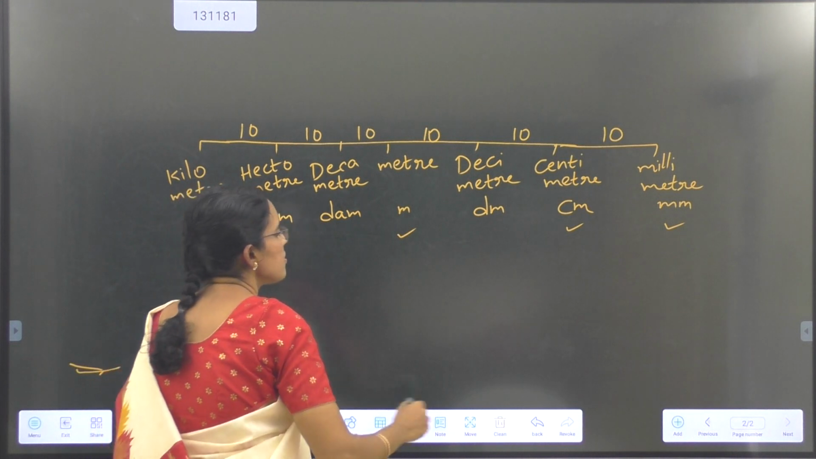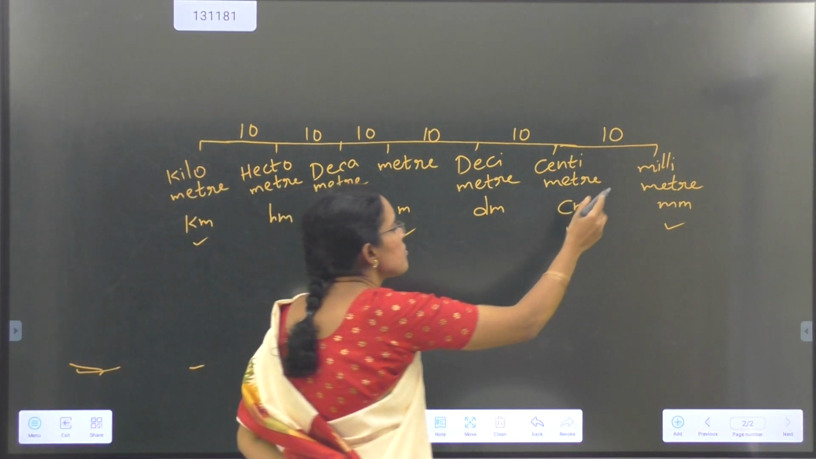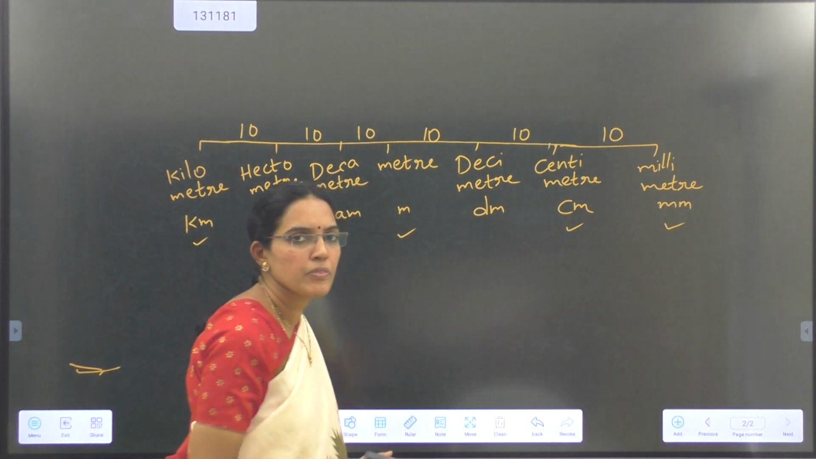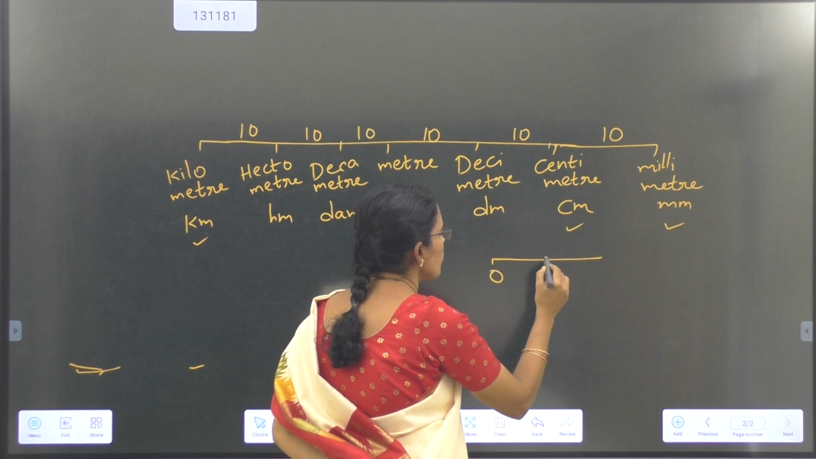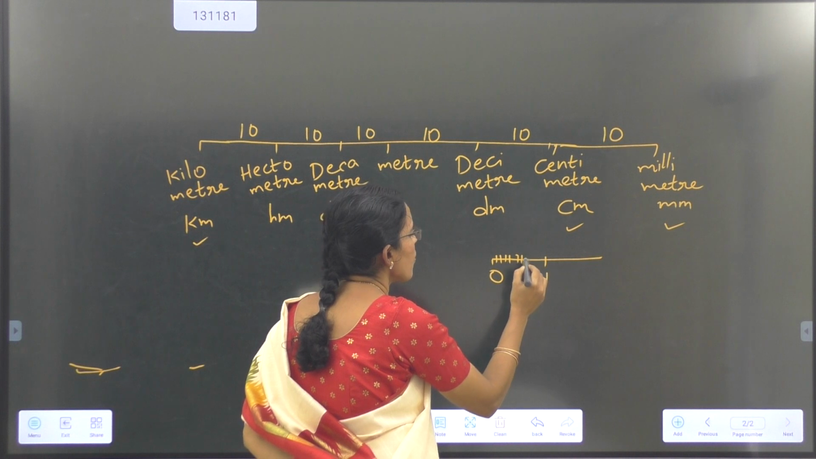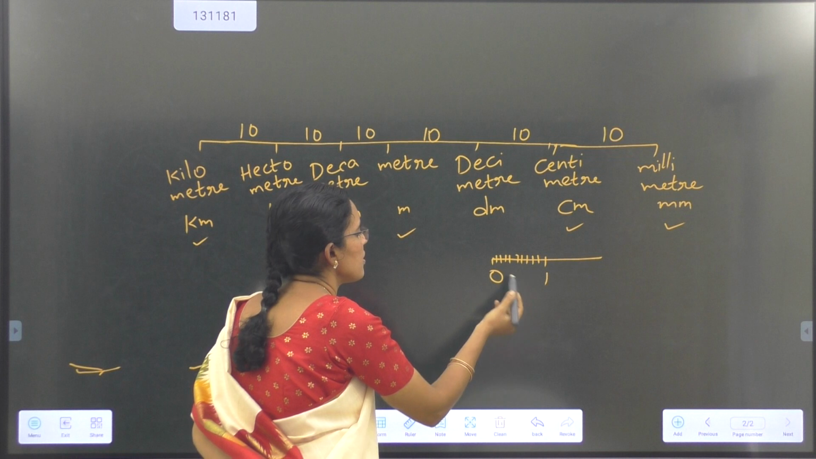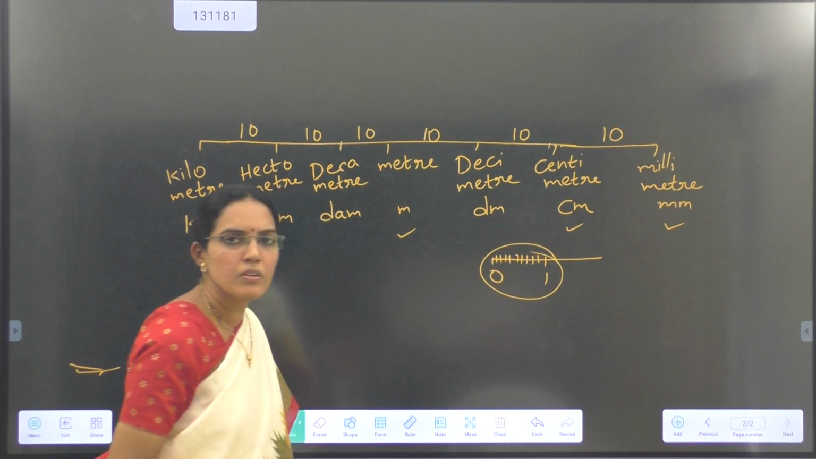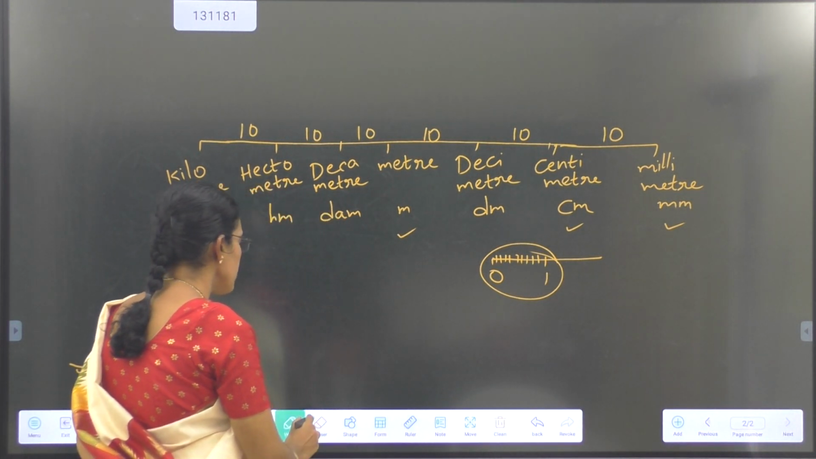Then next we will see where we use centimeter. Centimeter is 10 times bigger than millimeter. You already know the centimeter scale: 0 to 1 is 1 centimeter. The centimeter is divided into 10 small divisions. Each small division is 1 millimeter. That is, 10 times bigger than millimeter is centimeter.